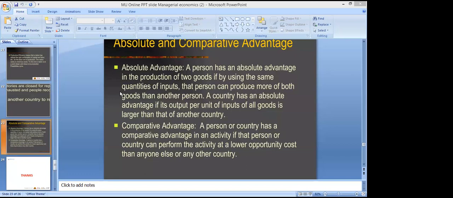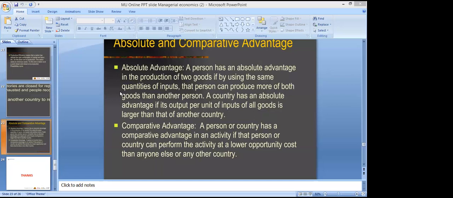So a person is using some amount of input to produce two goods, right? A person can produce more of both goods with the same amount of inputs. For example, it is using 2 units of labor and 3 units of capital, and it is producing 10 units of X and 15 units of Y, right?